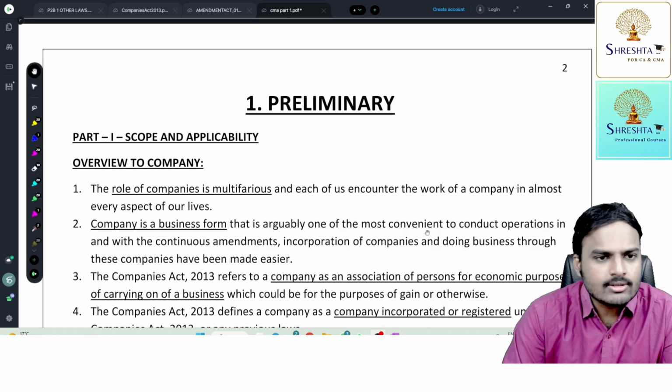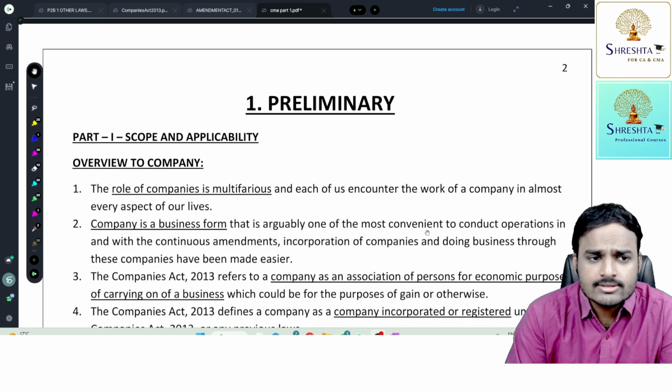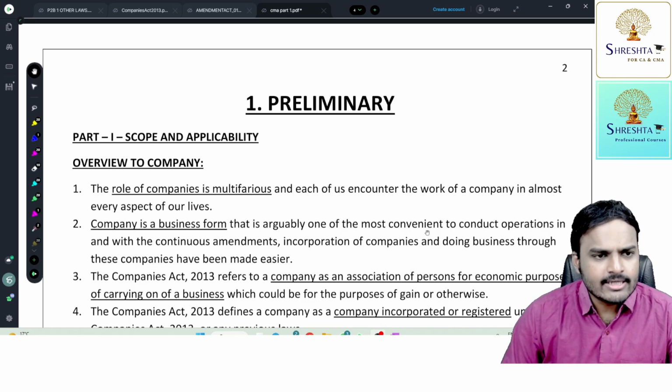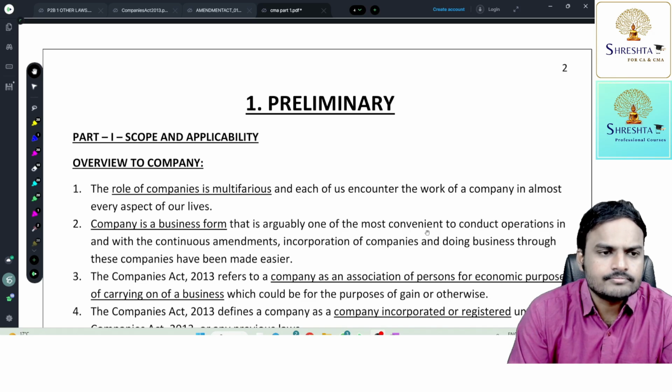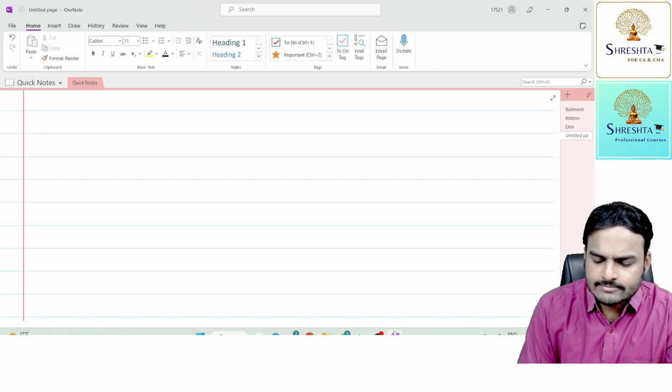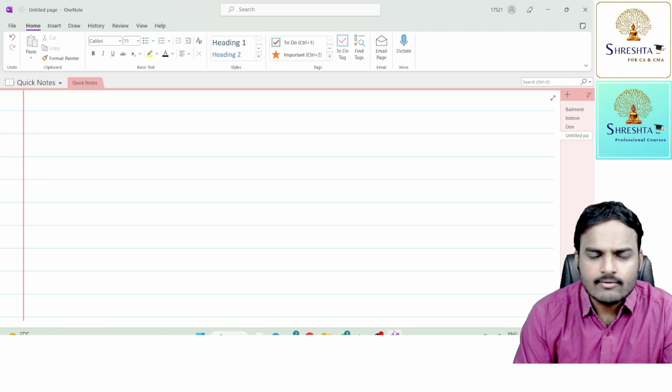I'm going to start company law, which has more weightage, 40 marks in your paper 5. So let's begin our discussion with company law. Before starting, what is the company, what is the law? Just answer a few questions.